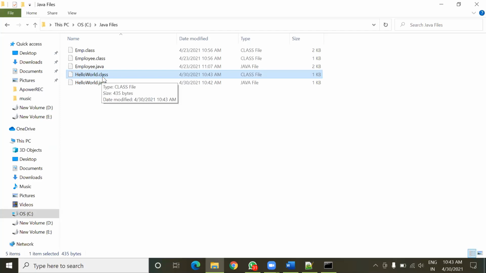This is called the bytecode, and this bytecode is generated after compilation of the HelloWorld.java file. Understood, everyone? Yes, sir.